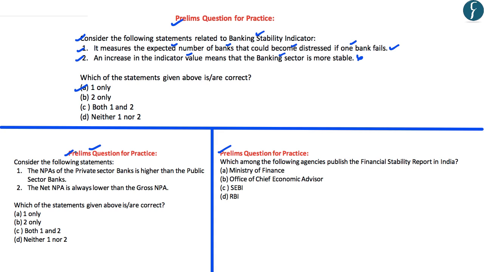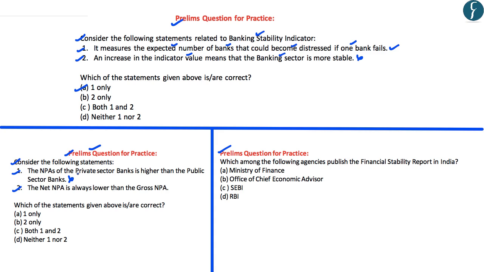Now coming to the second question, consider the following statements. The first statement is, the NPAs of the private sector banks are higher than the public sector banks. This statement is wrong, because, as we have discussed, the NPAs of the public sector banks are much higher than the NPAs of the private sector banks.